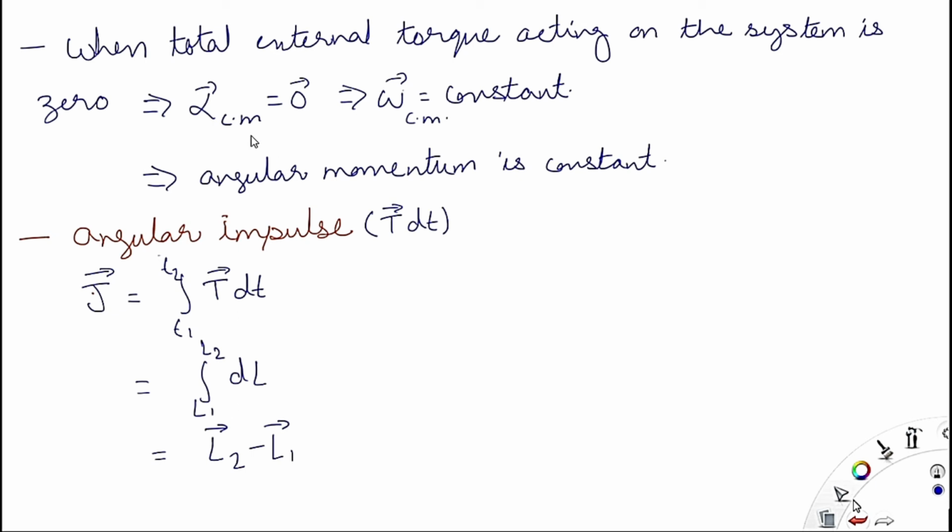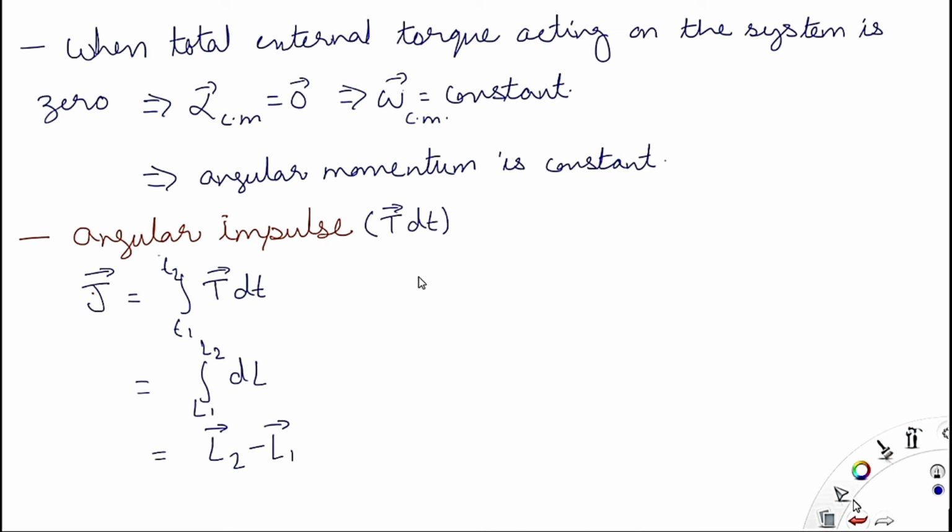Now as we have studied in linear momentum, that impulse is there, linear impulse. So in case of rotational mechanics, we have angular impulse. In linear impulse, we have force into time, the duration of time for which the force is acting, and here it's torque into dt, which is the duration of time for which the torque has been acting on the body. So torque dt.